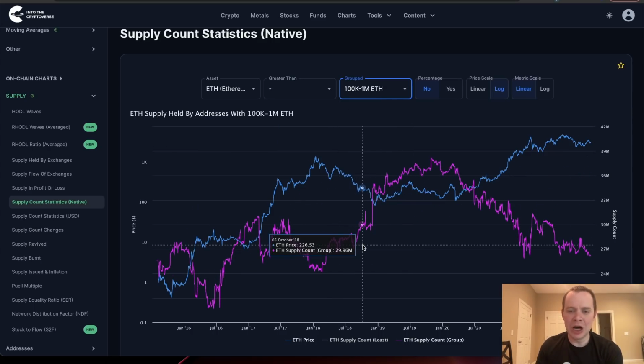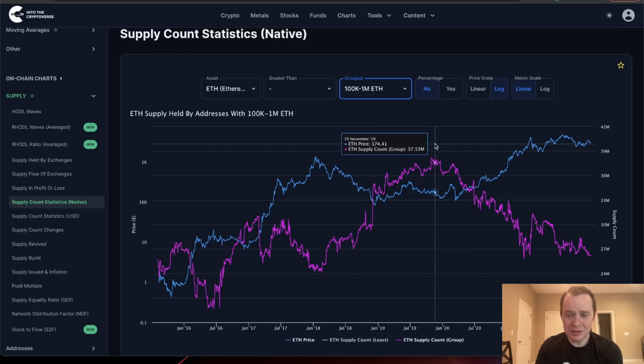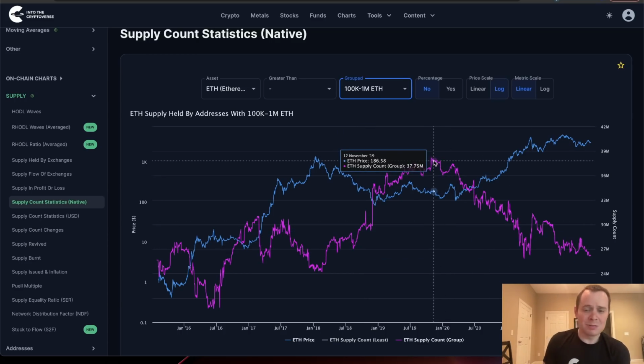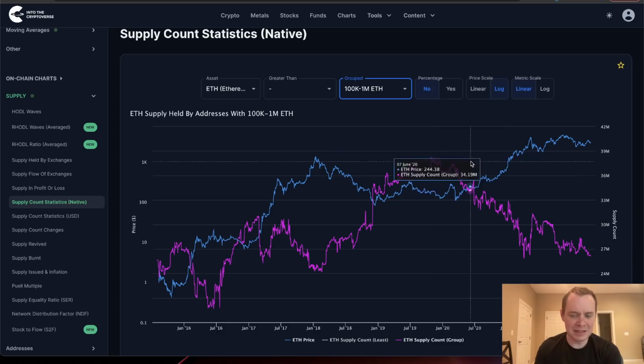And then looking at 100,000 to 1 million ETH, you can see it's just been in a macro downtrend really since November of 2019, which makes a lot of sense. I mean, back then the price was only like $100, right? To get 100,000 Ether or a million Ether today takes significantly more capital than it took back then. I don't really anticipate seeing this metric go into a strong uptrend just because of how much capital it takes to acquire that.